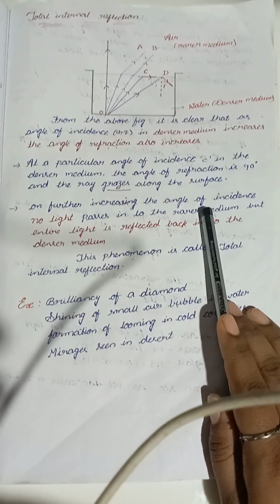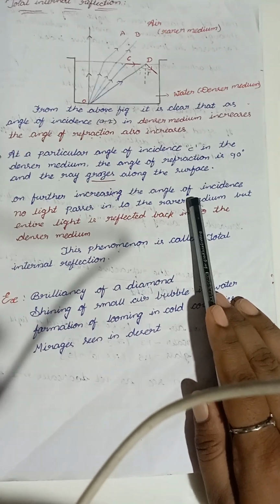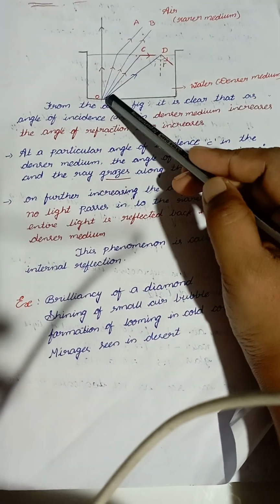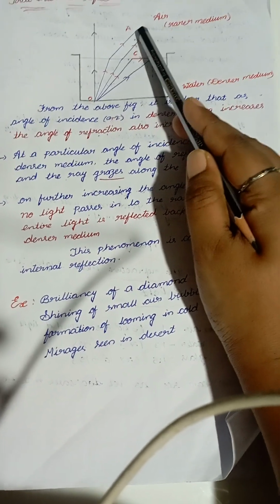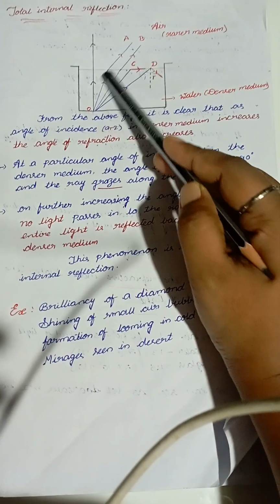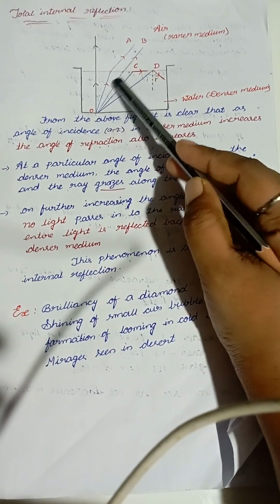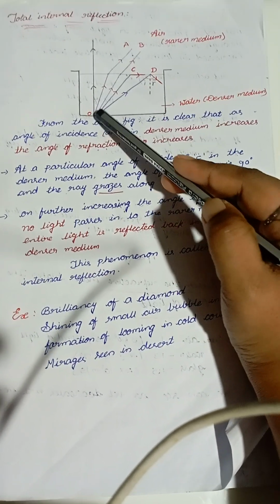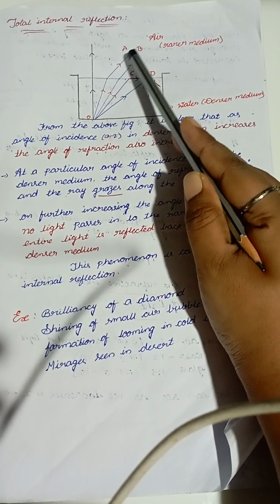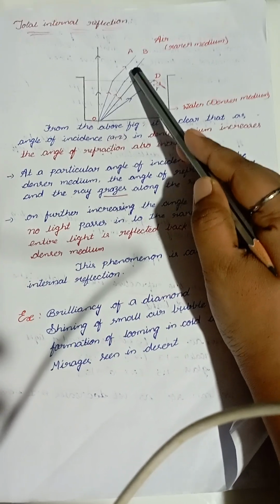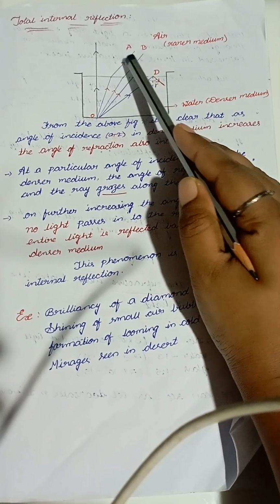Now let us see about total internal reflection. When the angle of incidence is less than the critical angle, then refraction takes place. Listen carefully. If the angle of incidence is less than the critical angle, then refraction takes place.